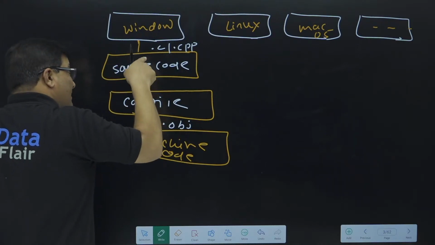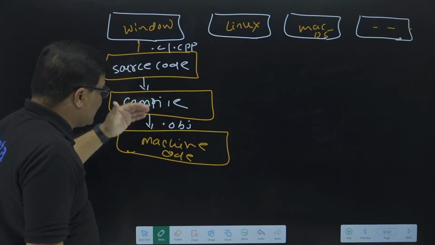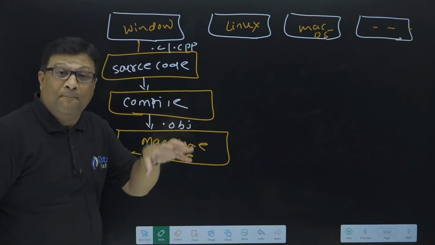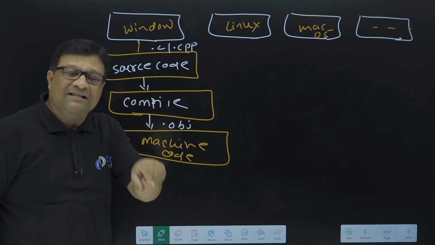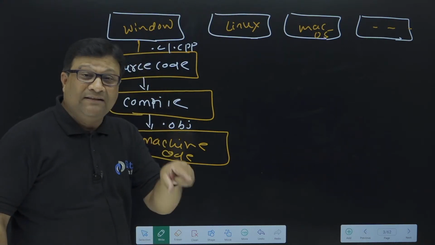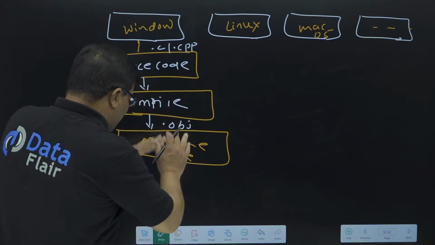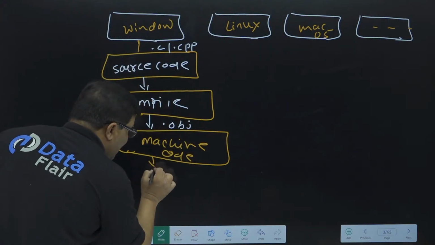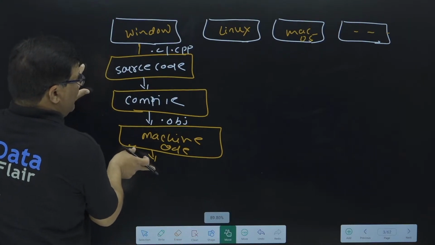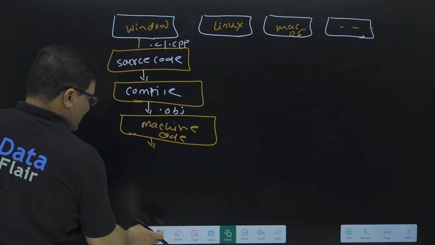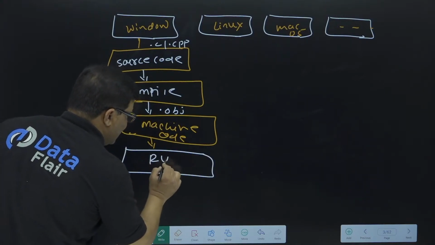In the first step, we need to write source code. This source code requires compilation. After compilation, this complete source code is converted into machine code. That is the major reason why this is a platform dependent language. Let me finish this execution. After the machine code is complete, in the next step we have to run this program. So the next step is that we have to run this code.